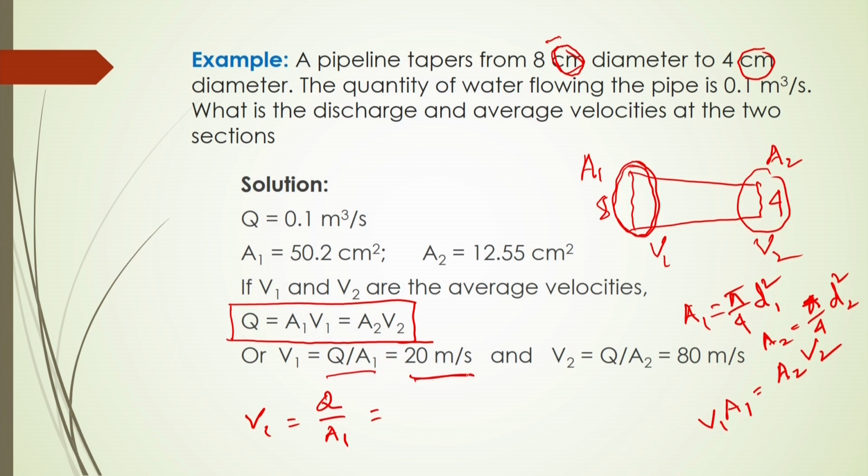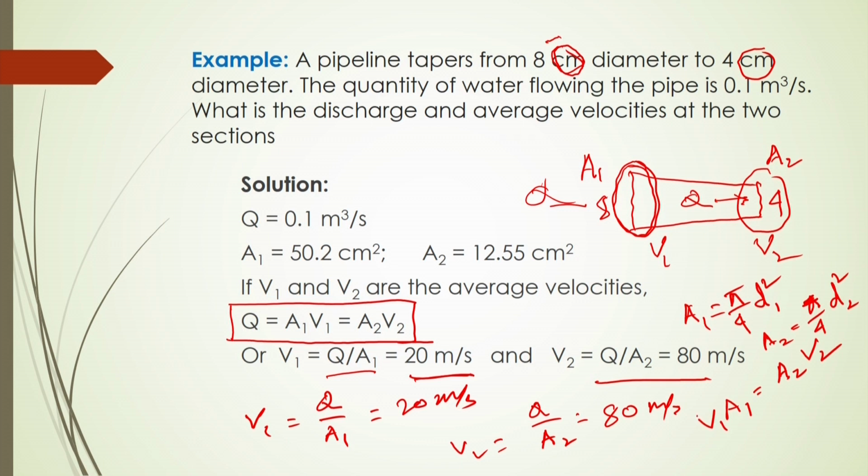Similarly, since this conservation equation follows here, Q will again be equal to A 2 V 2, the same flow rate in this section also. So, in this section what should be V 2? V 2 will again be Q by A 2. As per substitution of this A 2 value, it will come to 80 meter per second, whereas here in the other case it will be 20 meter per second.